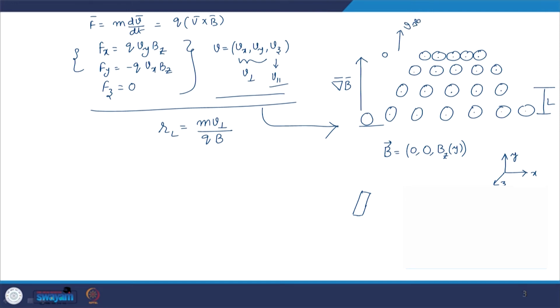Now, why is this drift velocity coming into the picture itself? Had it been a uniform magnetic field, the radius of gyration would have been the same all the while. So, there is no idea of the drift velocity.